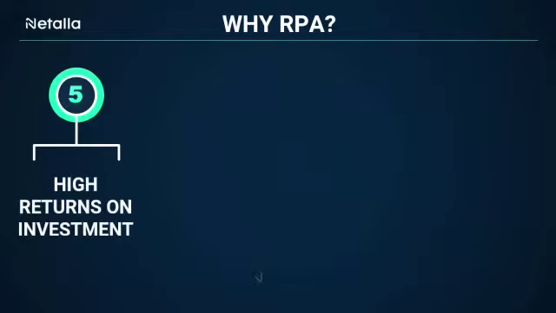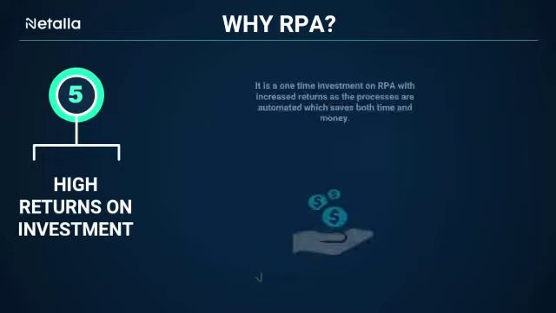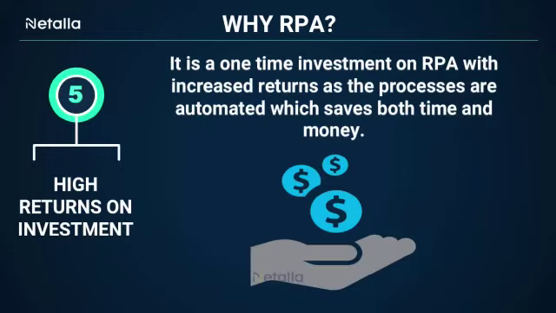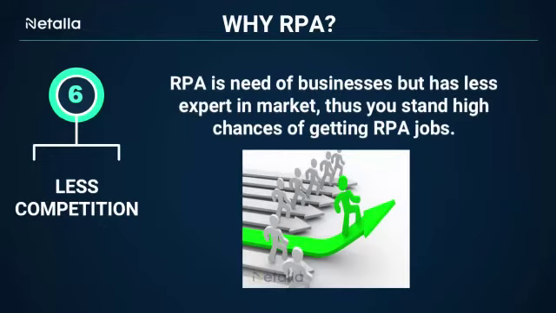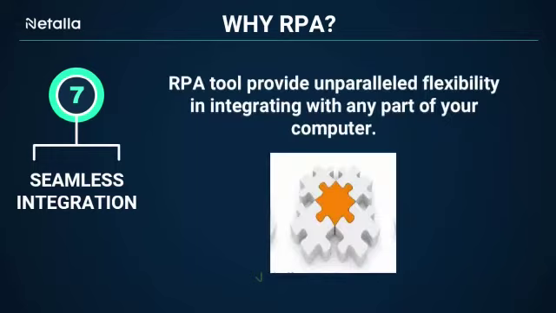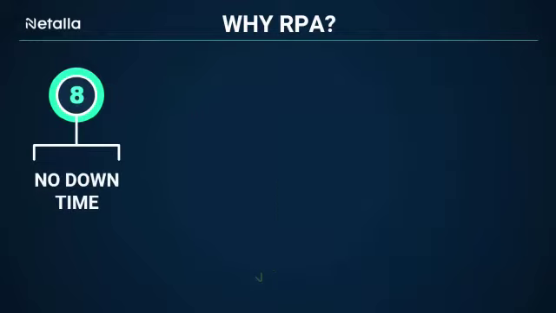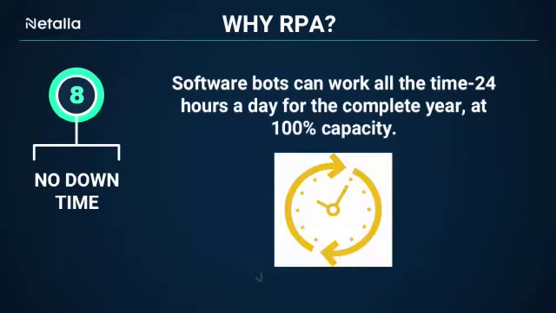Fifth reason is high returns on investment. It is a one-time investment in RPA with increased returns as the processes are automated, which saves both time and money. Sixth reason is less competition. RPA has need of businesses but has fewer experts in the market, thus you stand high chances of getting RPA jobs. Seventh reason is seamless integration. RPA tools provide unparalleled flexibility in integrating with any part of your computer. Eighth reason is no downtime. Software bots can work 24 hours a day for the complete year at 100% capacity.